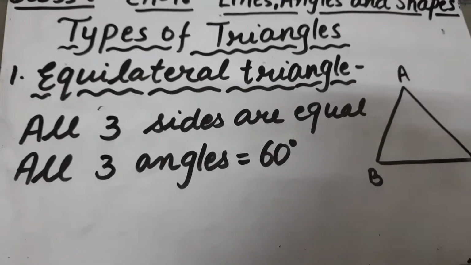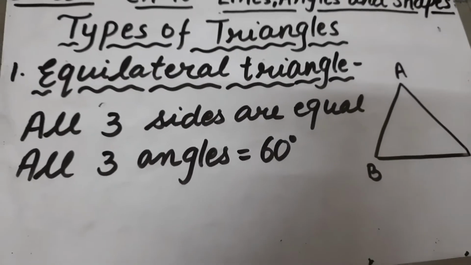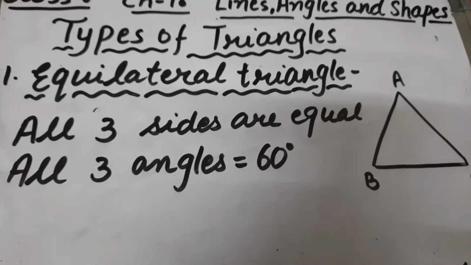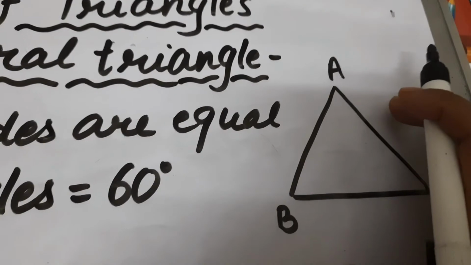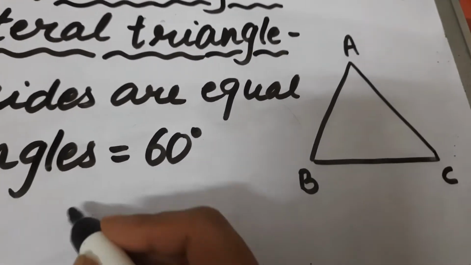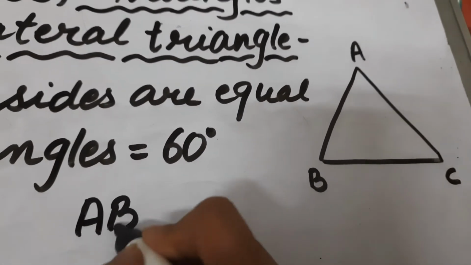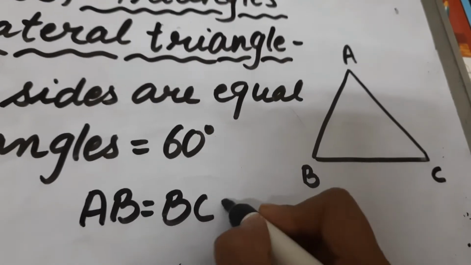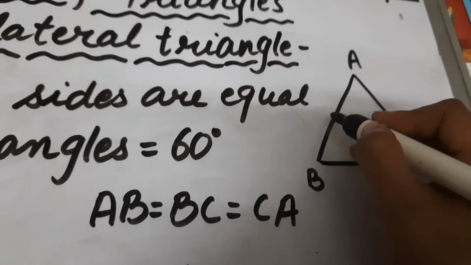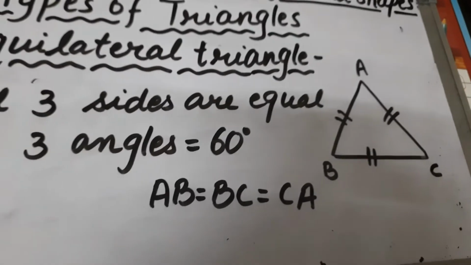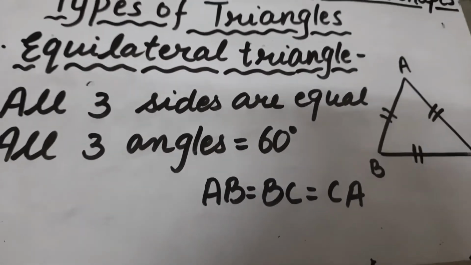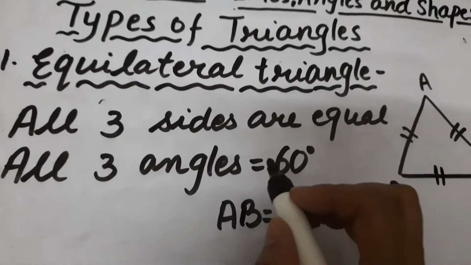First is equilateral triangle. In equilateral triangle, all the three sides of the triangle are equal. Okay, if this is an equilateral triangle, then all the three sides are equal, means AB is equal to BC is equal to CA. All the angles are of measure 60 degree.